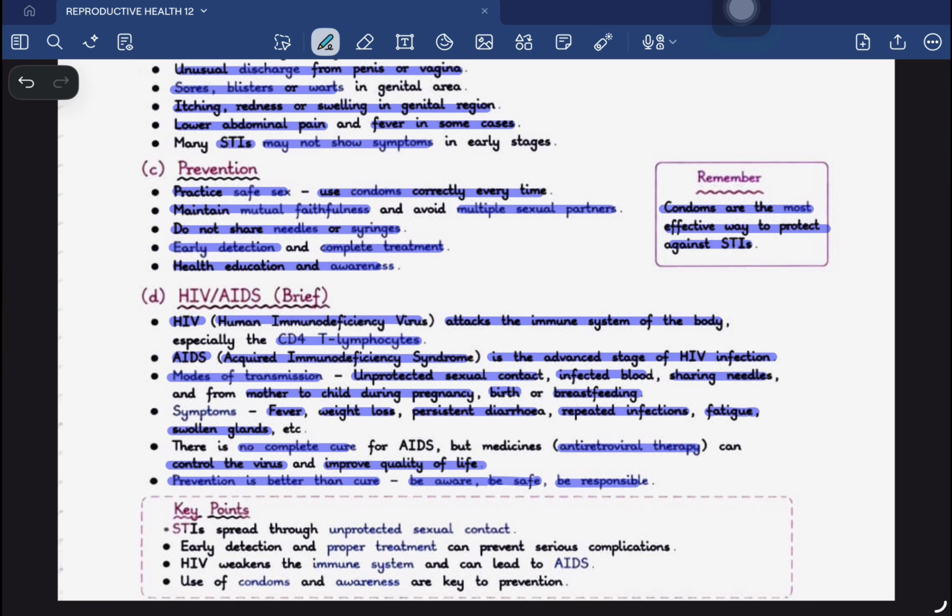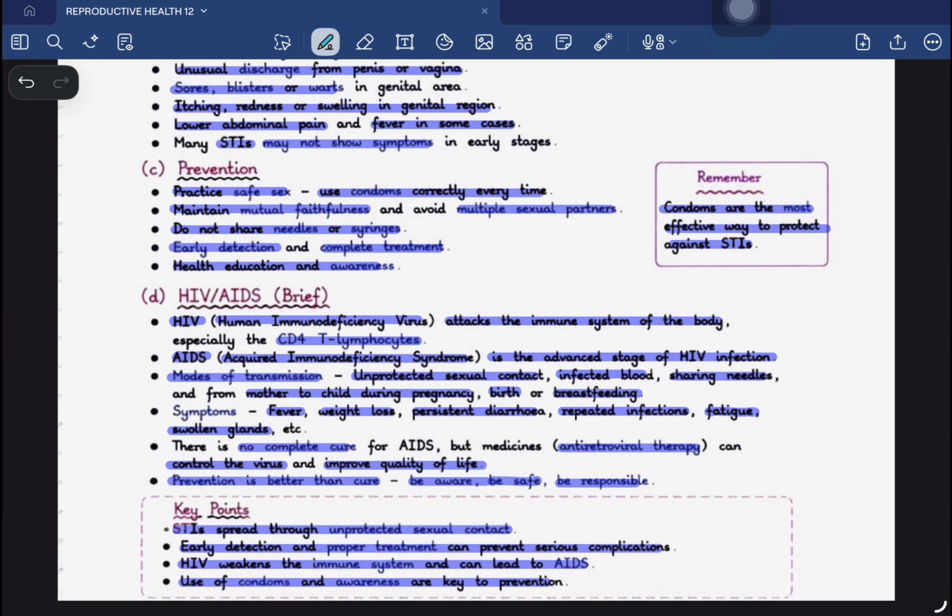What are the key points of this particular portion? STI spreads through unprotected sexual contact, which we have discussed. Early detection and proper treatment can prevent serious complications. HIV weakens the immune system and can lead to acquired immunodeficiency syndrome, and use of condoms and creating awareness is the best way to prevent sexually transmitted infections.